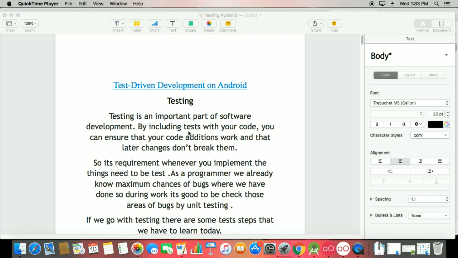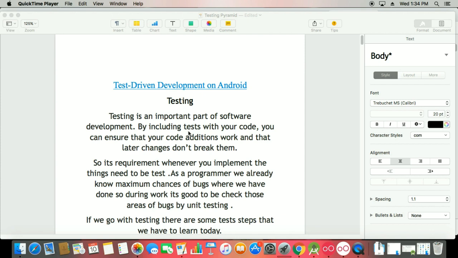If you have heard about TDD, that is test-driven development. It's an important feature nowadays whenever you work with apps. I will explain it in my coming sessions. Maybe I will make four to five sessions related to test-driven development.